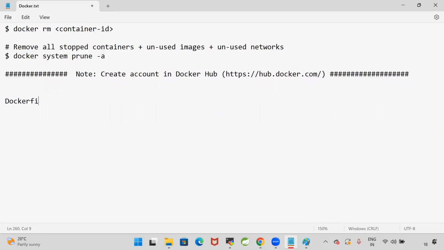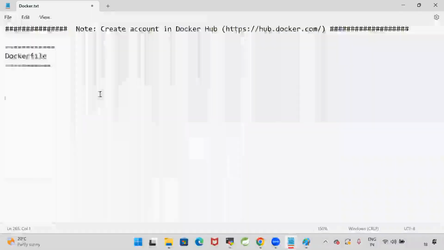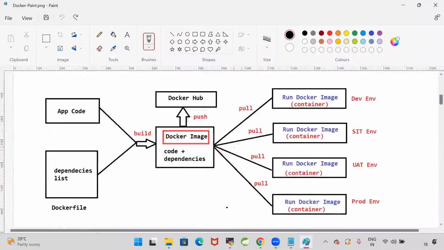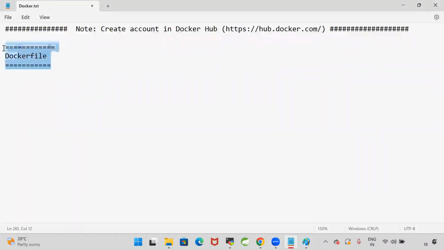Docker file. This is very, very important, guys. In the interview, even if you are attending an online interview, they will ask you to share your screen and write the Docker file. So the Docker file is very important. In order to create your Docker image, the Docker file is mandatory. Without the Docker file, we cannot create the Docker image, right? So let's try to understand what the Docker file is and how to write our Docker file for different applications.